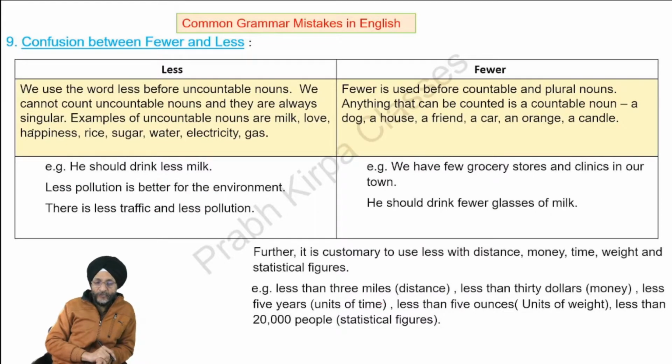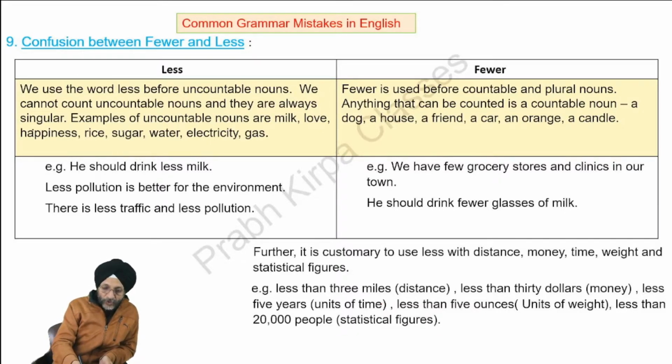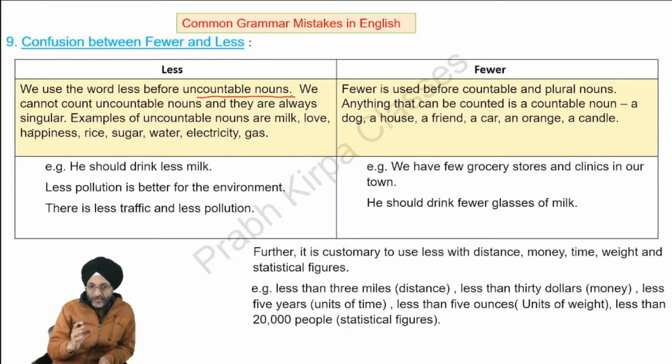Sometimes there is confusion when we make use of the words fewer or less. We should use the word less before uncountable nouns, that is, the nouns which cannot be counted, and they are always singular. Examples of uncountable nouns are milk, love, happiness.